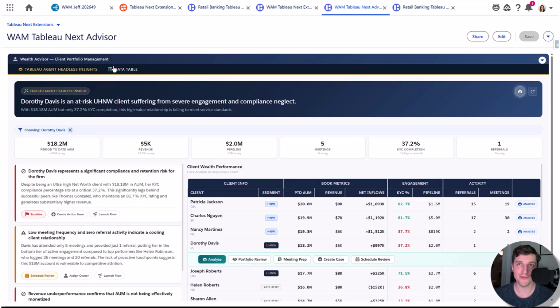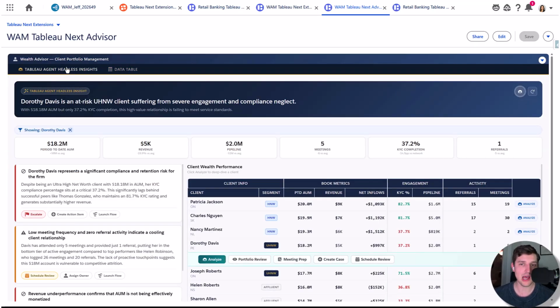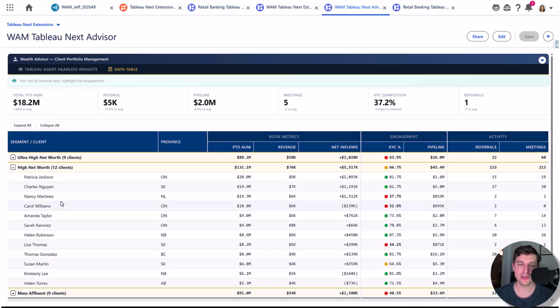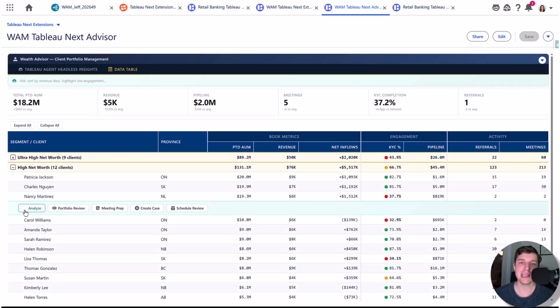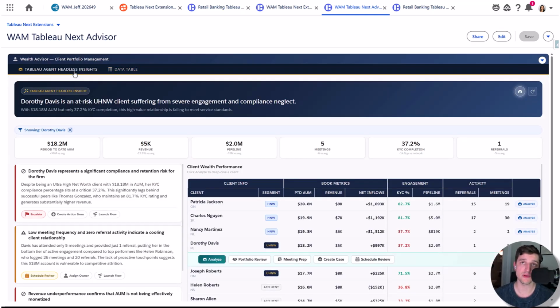And going from this or from a data table to this, that can sometimes be a lot, right? It's super powerful and there's a lot of value in these insights, but sometimes people just want to see a simple table. Well, in this table, we're going to add that actionability as well as that ability to analyze and go to that agent if we want to as well. Now, that's really going to conclude the dashboard, but I want to touch on the dependencies for this, and that is trusted data.